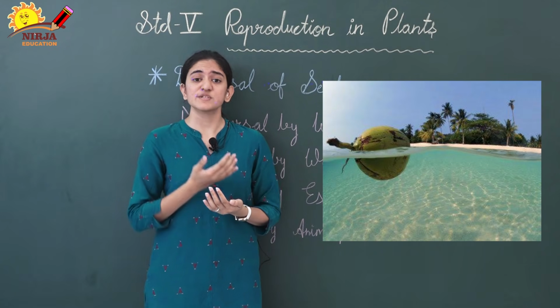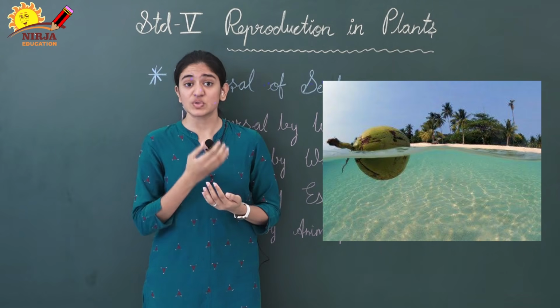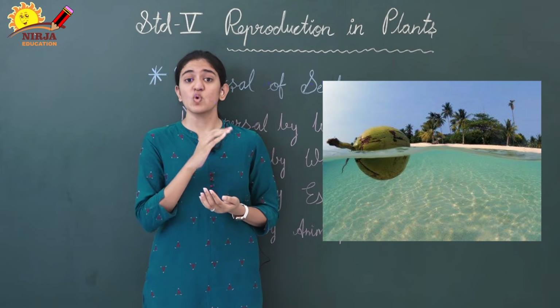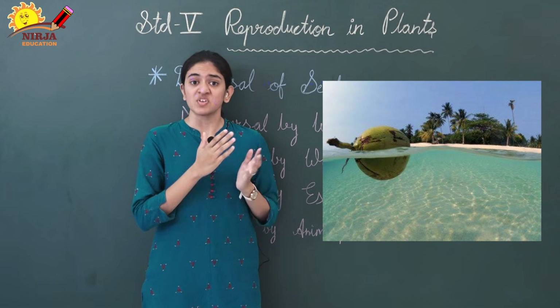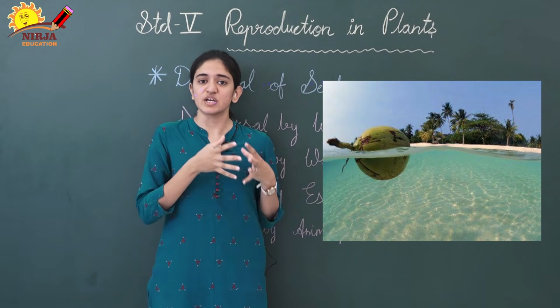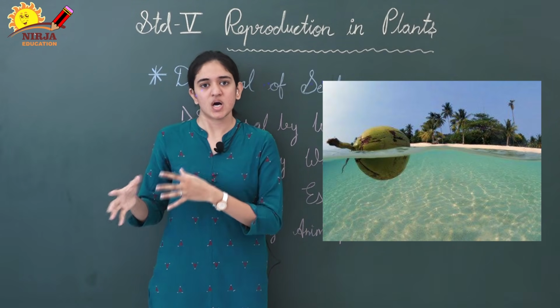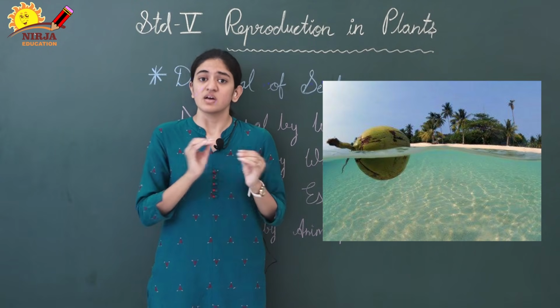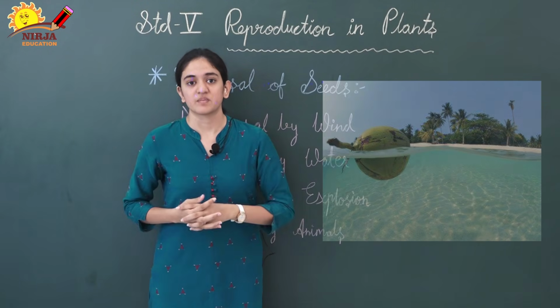So when this fruit falls on water, this spongy and fibrous structure helps it to float on water. This way the fruit along with the seed moves from one place to another, and when it reaches a suitable area, then that seed will germinate.